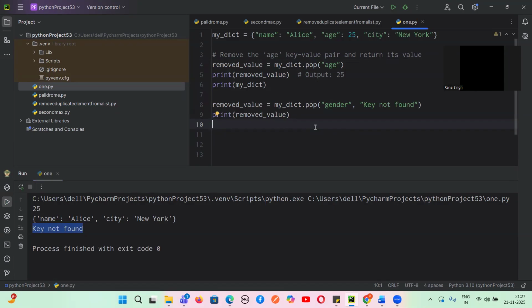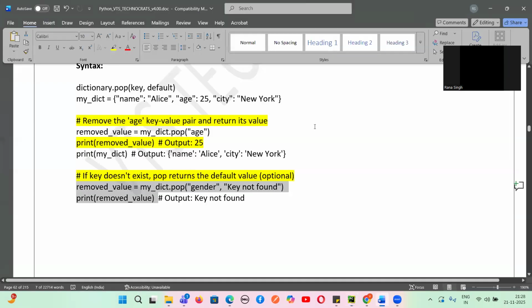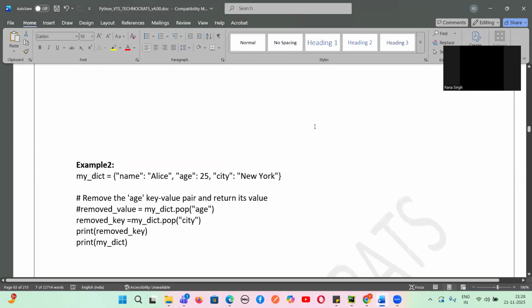Are you able to understand, guys, what is delete, what is pop, how to access the values using dictionary dot values, using dictionary dot get, and then we can give the key to get the values, directly accessing a dictionary, and then getting the keys using the keys method, values using the values method, items to get the key value pairs.